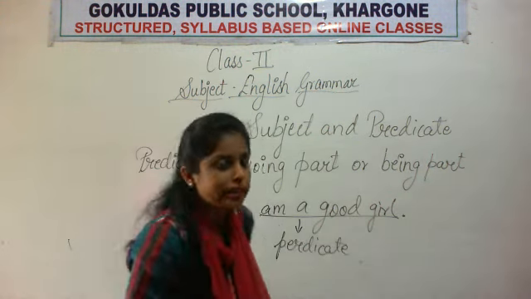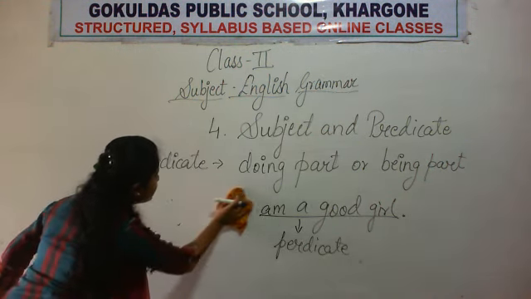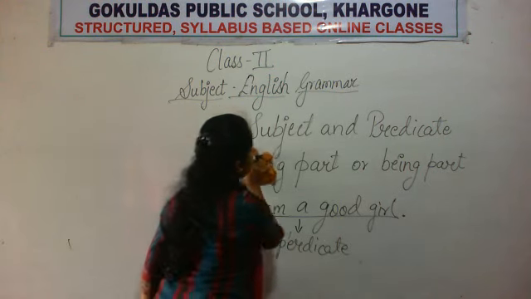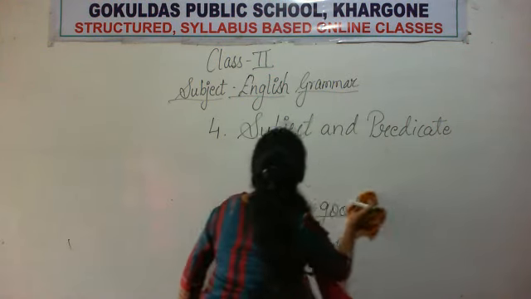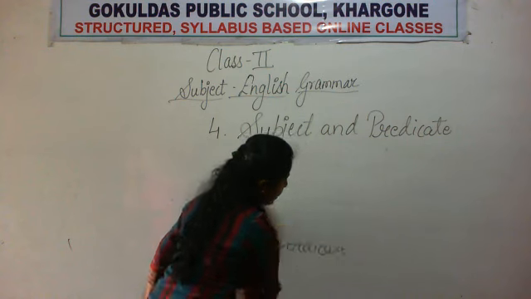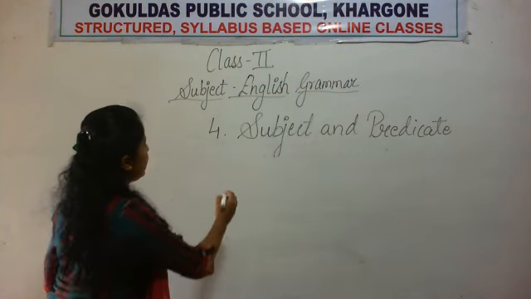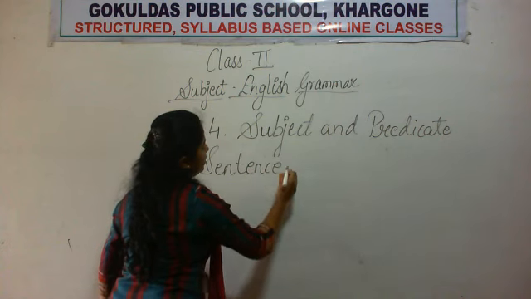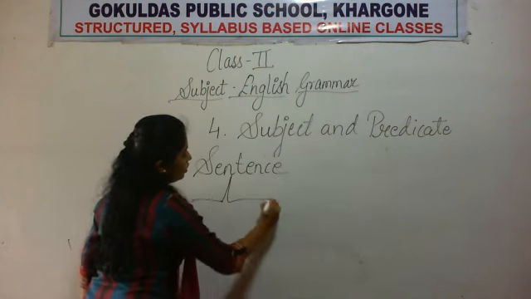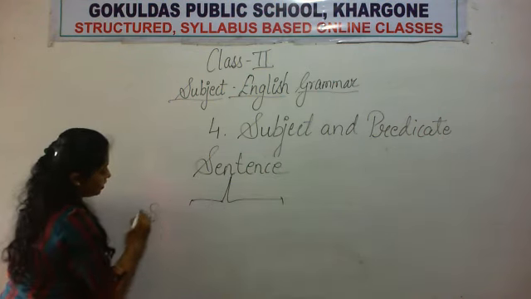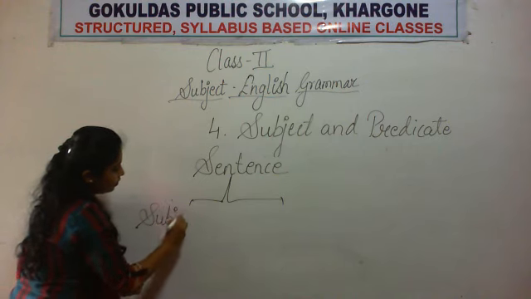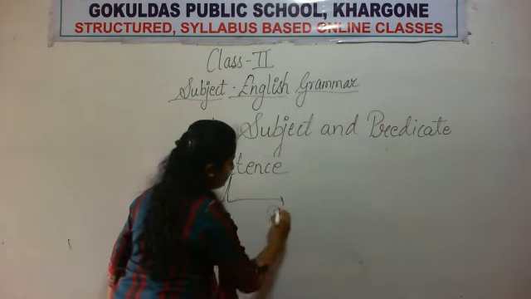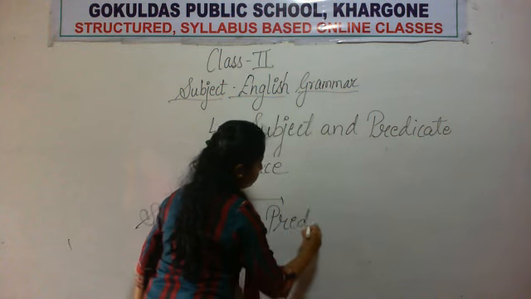So now I hope it is a little bit clear what a subject is. A sentence is made up of two parts, a subject and a predicate.